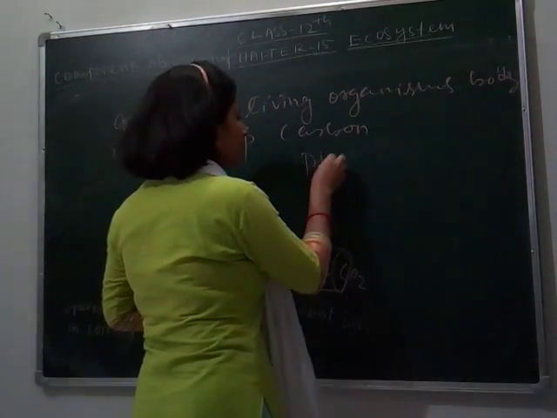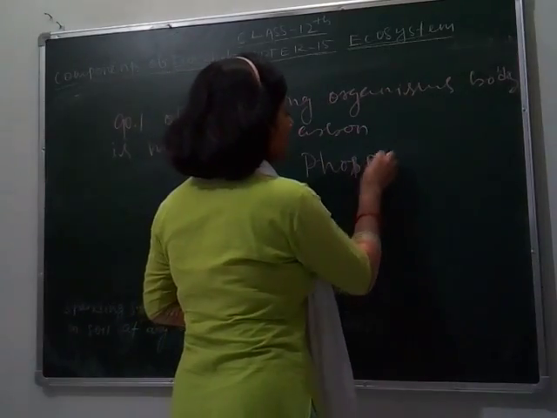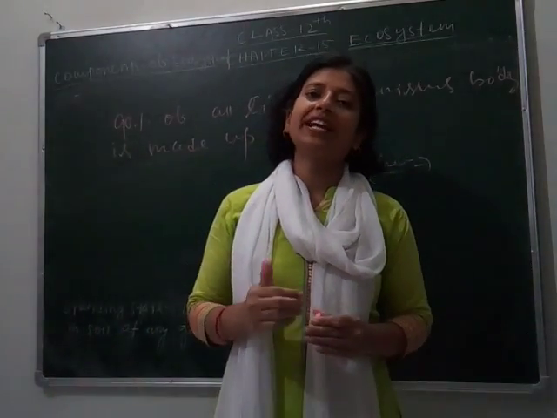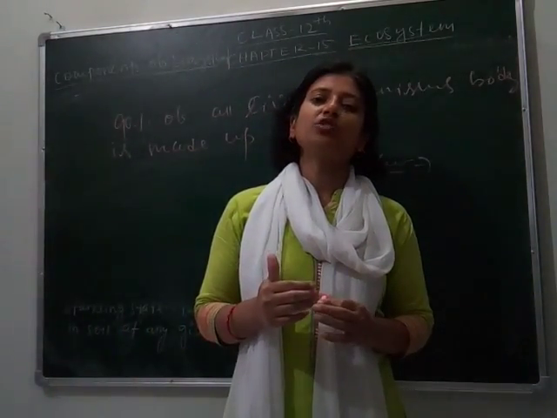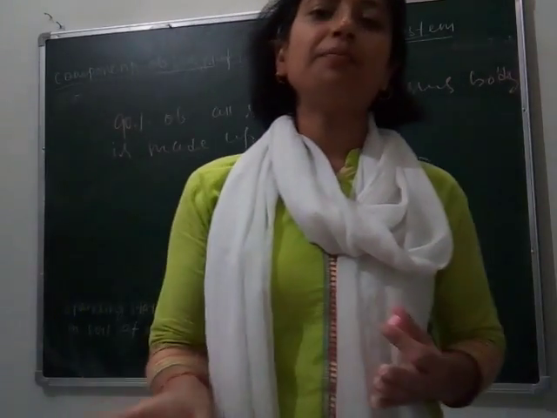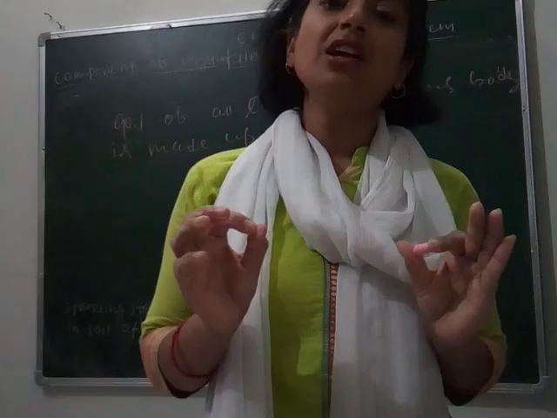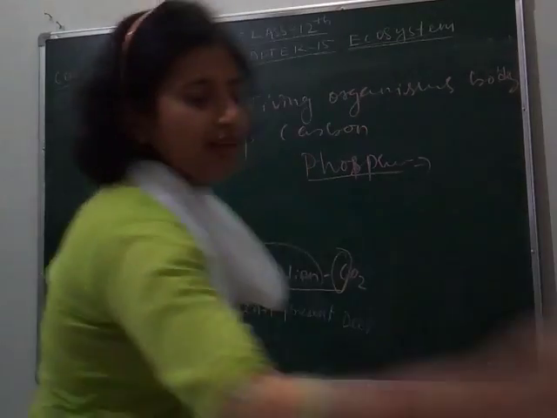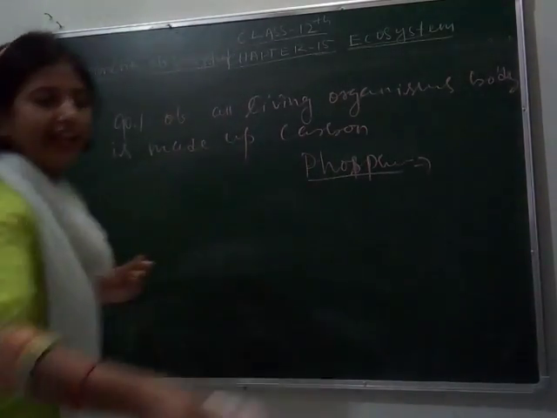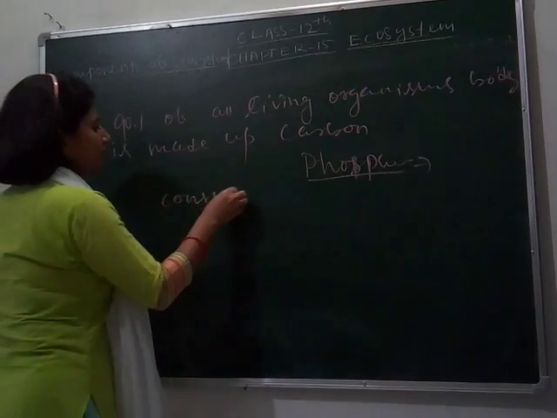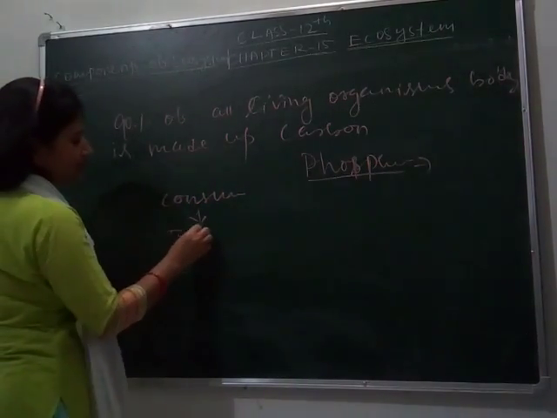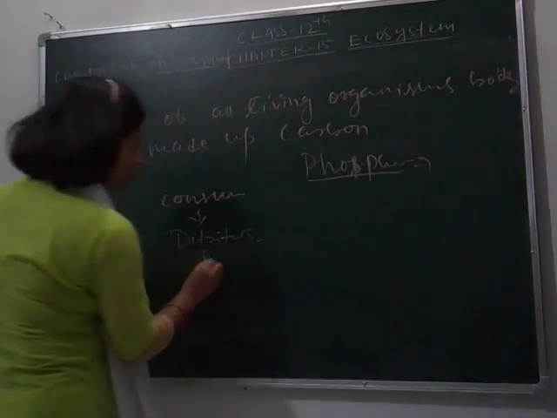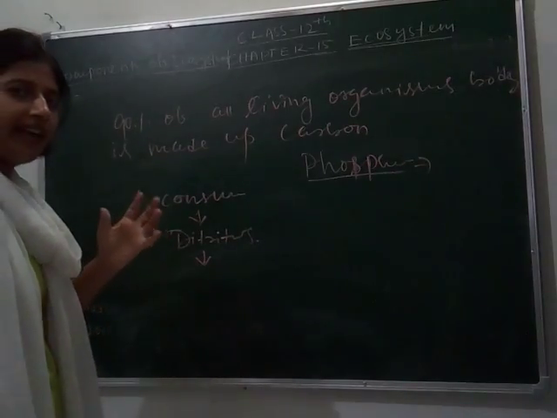Next is your phosphorus cycle. As we know, phosphorus can't be taken by plants through air, so its cycle is a sedimentary cycle, and it takes place through soil, means plants take phosphorus from soil. So how does this process occur? First, consumers leave organic matter. Consumers give detritus. Detritus means that which is degraded by detritivores.